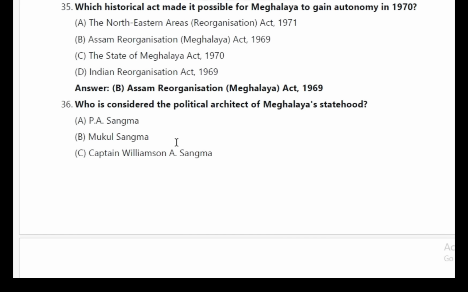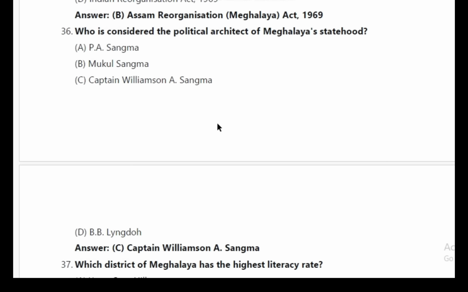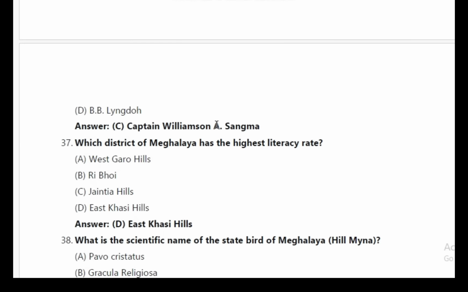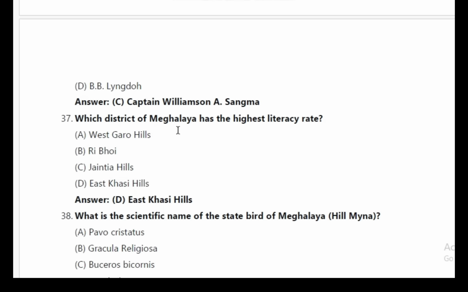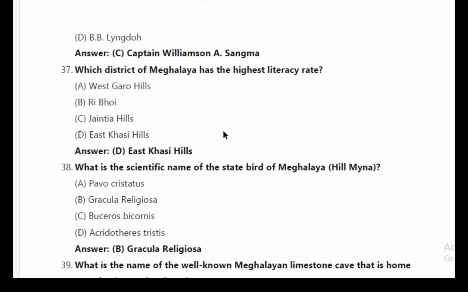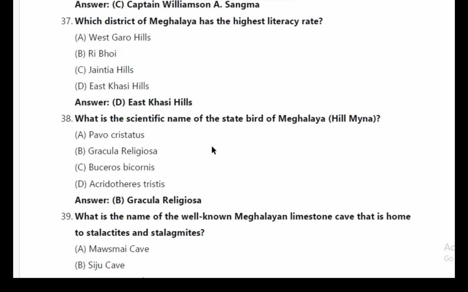36. Who is considered the political architect of Meghalaya statehood? Answer C, Captain Williamson A. Sangma. 37. Which district of Meghalaya has the highest literacy rate? Answer D, East Khasi Hills.